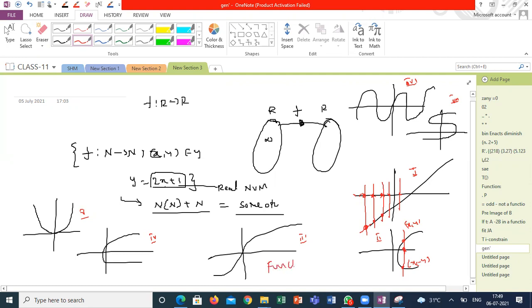This is a function, and this is also a function. This is not a function. And this is a function. And this is not a function. You see here, 1, 2, 3: one X is mapping to three Y values. Suppose this is (1, 3), (1, minus 3), and this is (1, some 6). Here this is 3, this is 6, and this is minus 3.